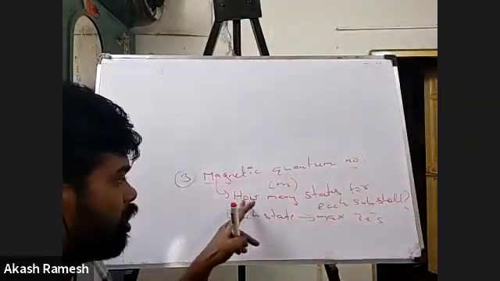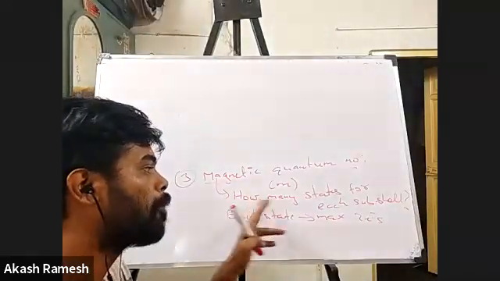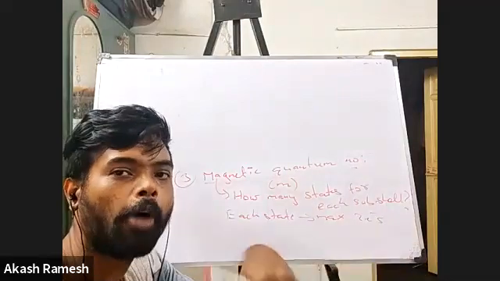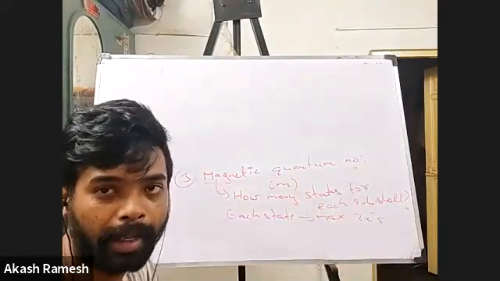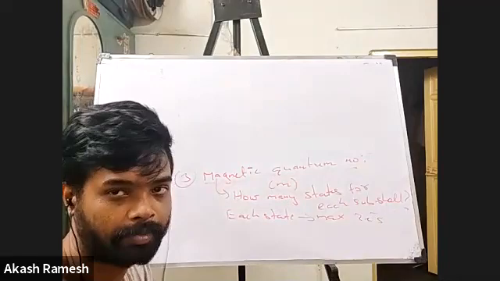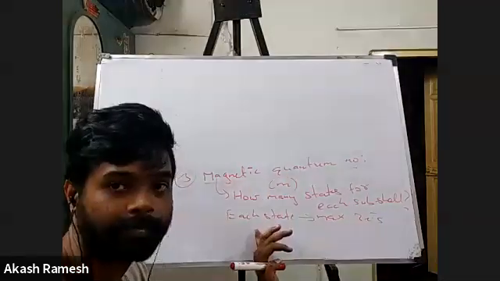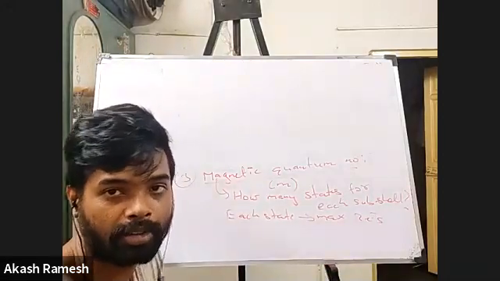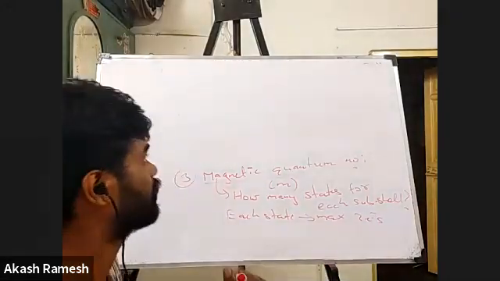Now please understand, the question that is going to get answered here is how many states for each subshell, for all the subshells which I have, right? How many states are possible? States are the places where the electron is to be placed, okay? And in each state of the subshell, I can have a maximum of 2 electrons. Okay, fine.